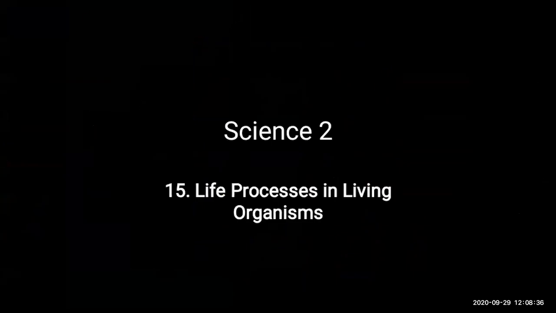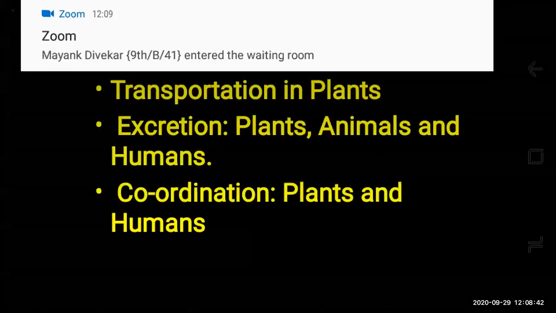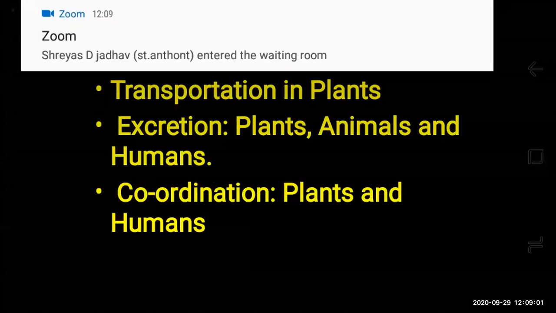Science part 2, chapter number 15, life processes in living organisms. In this chapter, you will be learning what is meant by transportation in plants, what is excretion, how it takes place in plants, animals and human beings, what is meant by coordination in both plants and human beings. So students, let us first start with transportation.